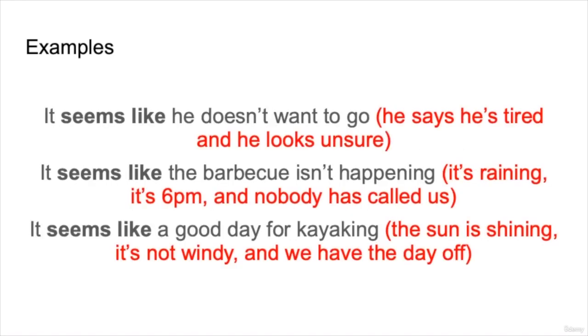And just a bit of detail. It seems like he doesn't want to go might mean he says he's tired and he looks unsure. So based on what he says and what he looks like, it seems like he doesn't want to go. It seems like the barbecue isn't happening. All the evidence: it's raining, it's 6 p.m., and nobody has called us. So this is a lot of information from different sources, so it seems like the barbecue isn't happening. It seems like a good day for kayaking. The sun is shining, it's not windy, and we have the day off. Perhaps based on that evidence, it seems like a good day for kayaking.